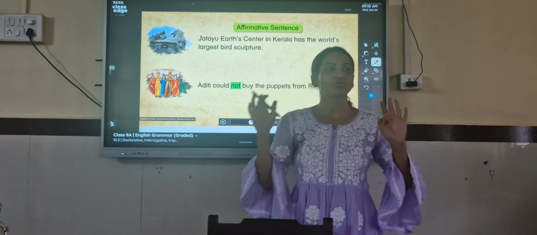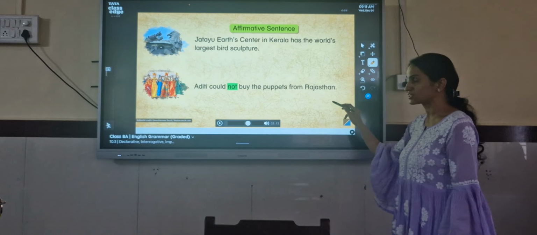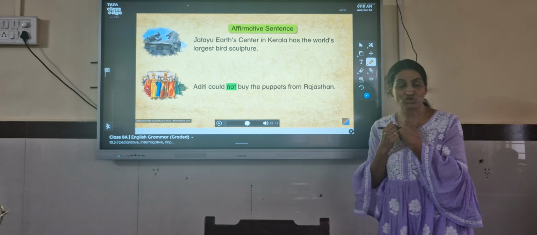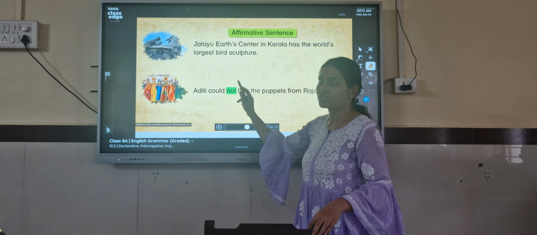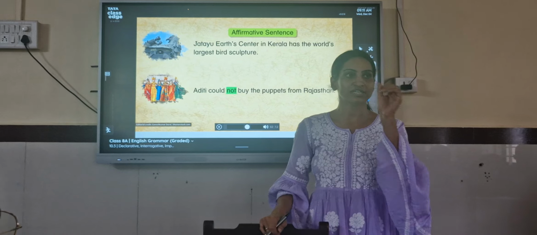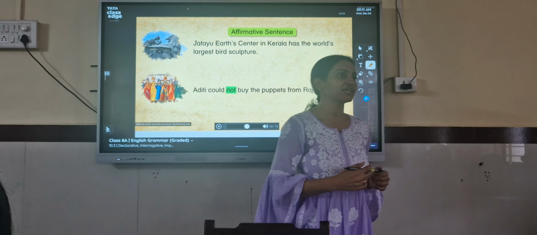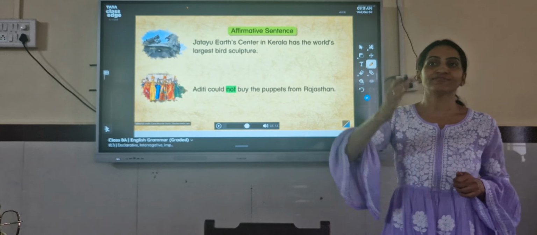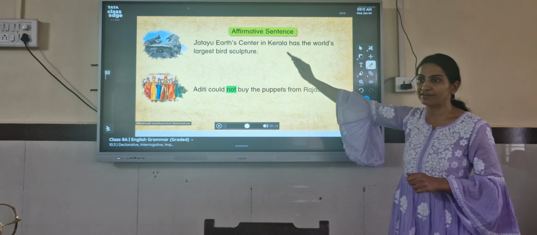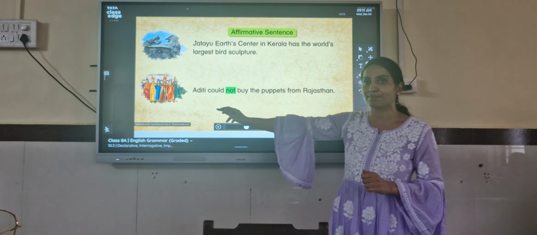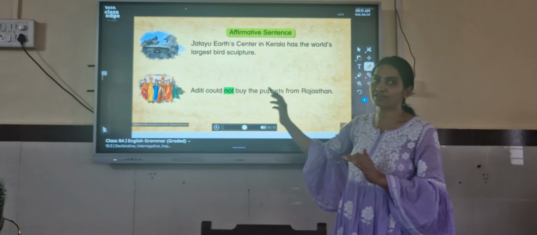Another sentence, Aditi could not buy the puppets from Rajasthan, again gives information, but it has the negative word not. So if a negative word is used in a declarative sentence, it will be called a negative declarative sentence.